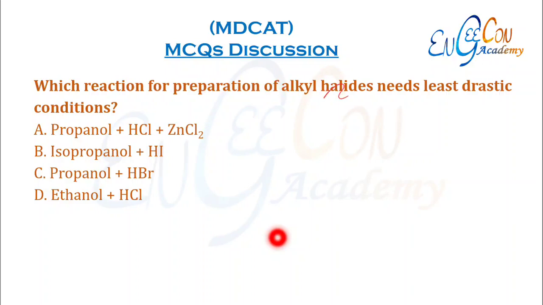Which reaction for preparation of alkyl halide leads to the least drastic conditions? Alkyl halides are easiest to prepare from iodides. So iodide is easiest to prepare, and if we are preparing iodide from a secondary alcohol, secondary alcohols are more reactive than all these primary alcohols. Therefore, it is easiest to prepare isopropanol from HI.